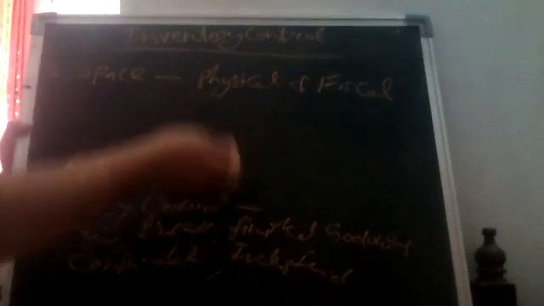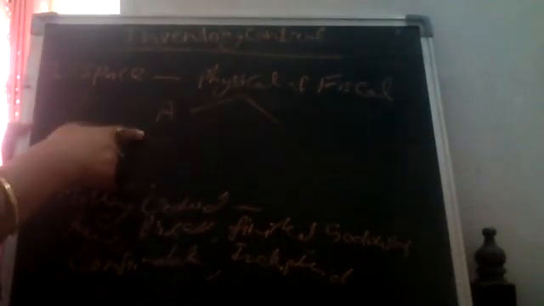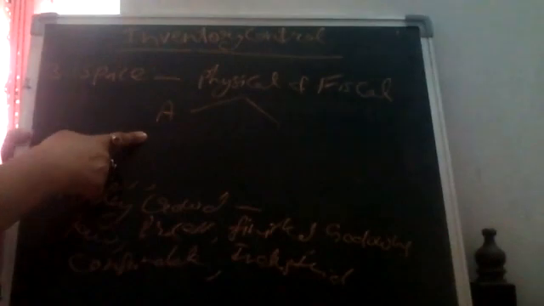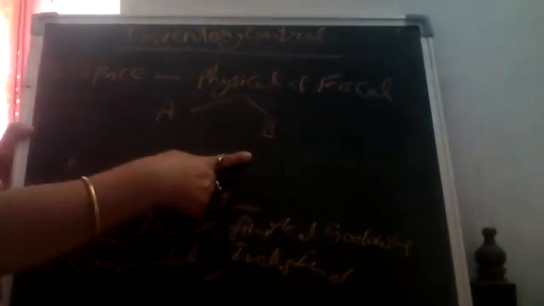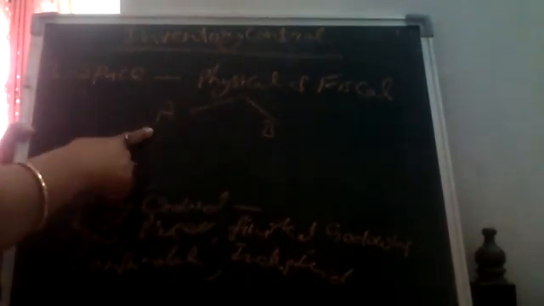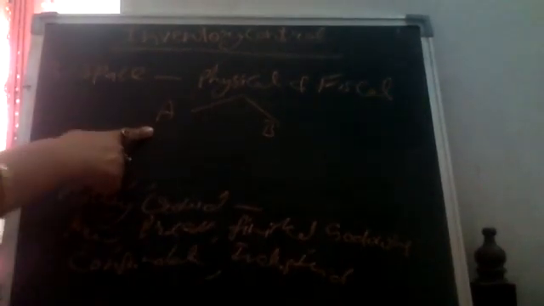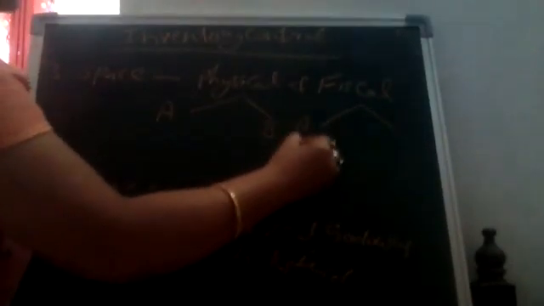Suppose the company produces more than one product. Product A is taking too much space, so first of all we have to finish it off so that the space can be vacant. Product B takes small space to store, so we can easily store it, but we have to finish it so that new stock can be brought. Now another is fiscal space, while physical space may be of two types. A product of high value.